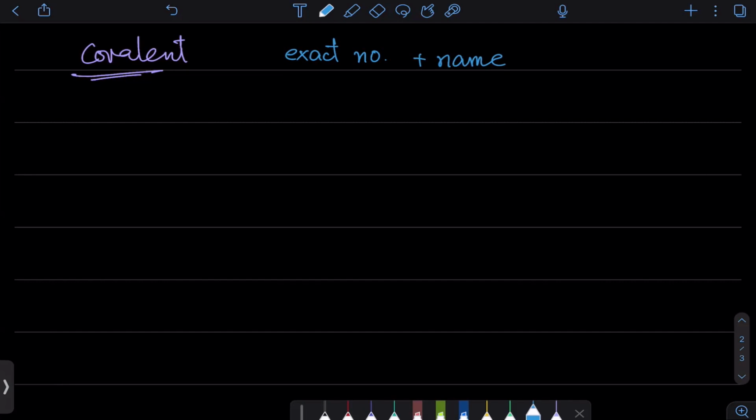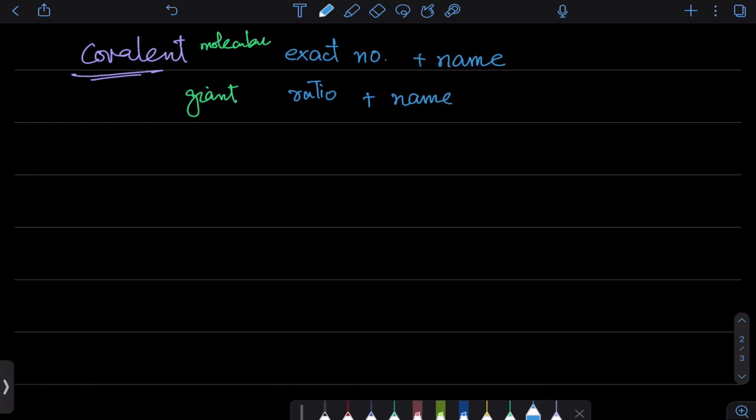But even if it's not the molecules, then giant structure के लिए we give the ratio. So ratio for giant structure and the exact number for molecular structure. But बाकी सब कुछ वैसे का वैसा ही रहेगा.